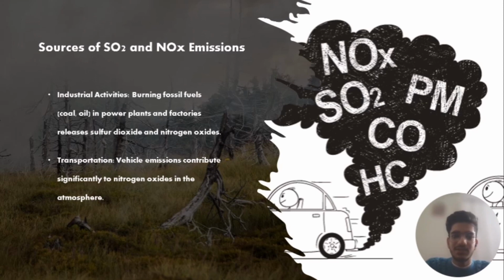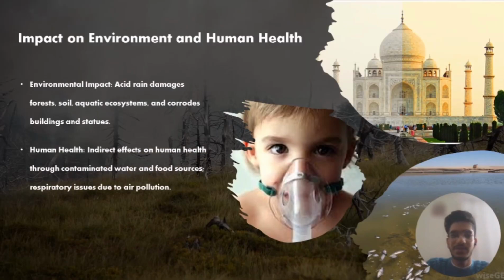These emissions, the sulfur dioxide and nitrogen oxides, rise up in the air, mix with the water vapors, and drip down as sulfuric acid or nitrous acid or nitric acid. This makes the rain acidic.